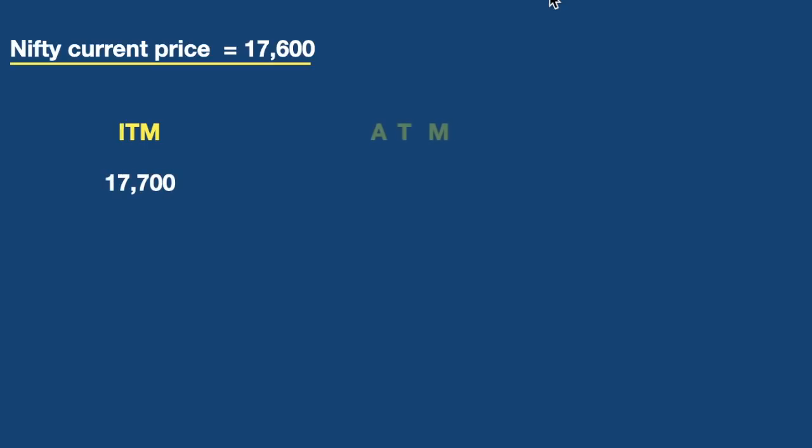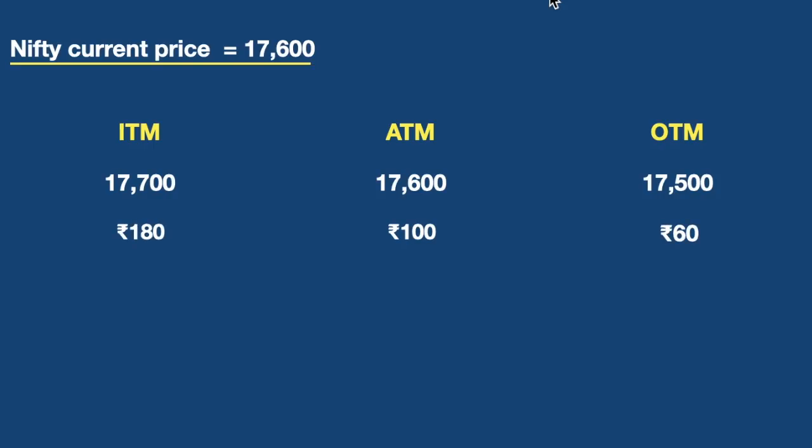Now traders, this is scenario number 1. Now let's say Nifty's current trading price is 17,600 rupees. Now I will choose one in the money strike price, one at the money strike price, and one out of the money strike price. Now let's say this at the money strike price is trading at 100 rupees and this out of the money strike price is trading at 60 rupees and the in the money strike price is trading at 180 rupees. You can open the option chain and see, the in the money strike price will always be trading at a higher premium. This is because it has intrinsic value.